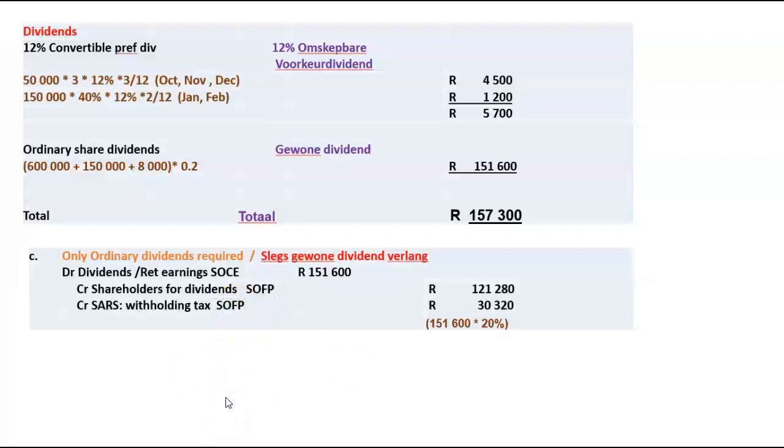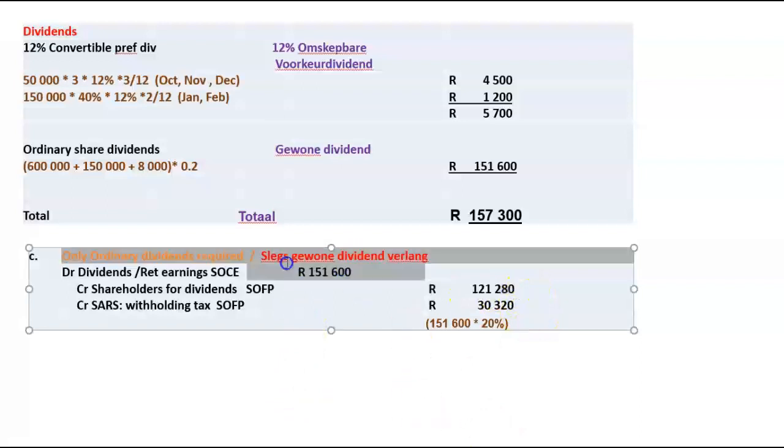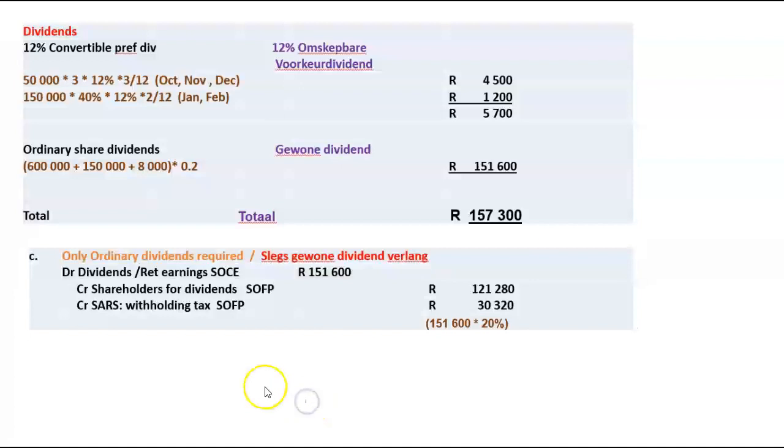Right. So guys, if we're going to ask you something backwards, and I give you the shareholders for dividends outstanding amount, and I've told you that all the shareholders were entitled to a dividend. So I give you the 121,280, and I want you to work backwards to the dividend. Then you can say, okay, 121,280 divided by 80%, and you are back at the dividend. So please don't think upside down or from A to Z. Also start thinking from Z to A, because all these things actually are interlinked with each other.